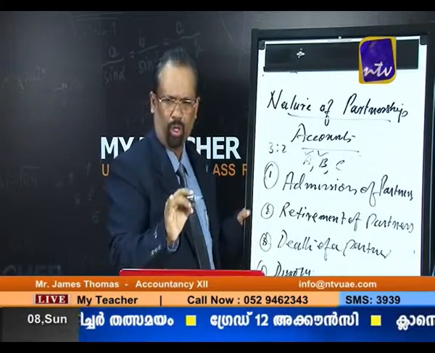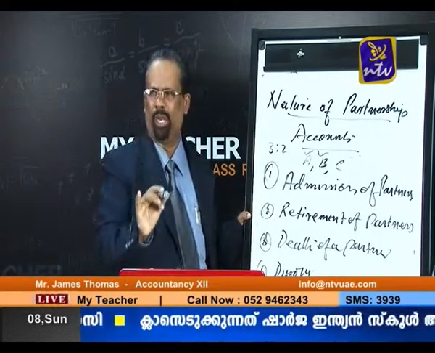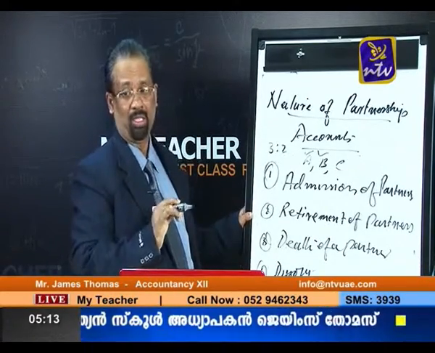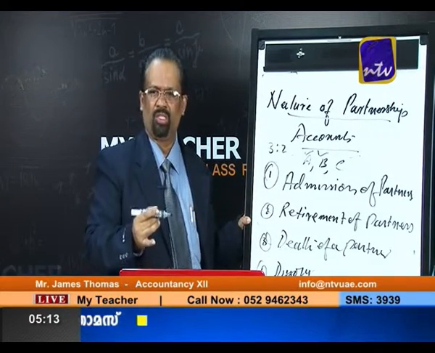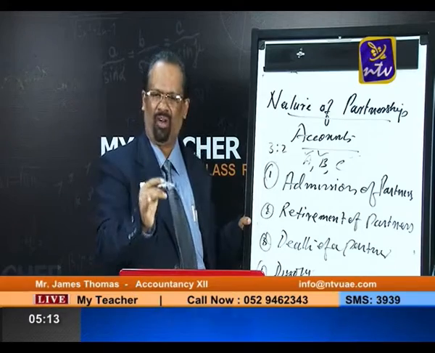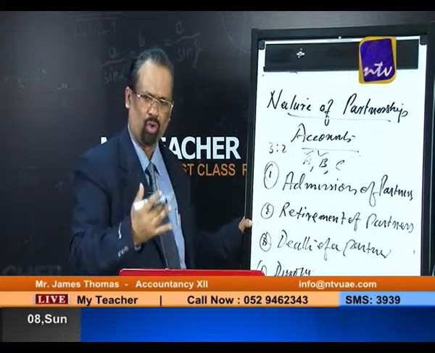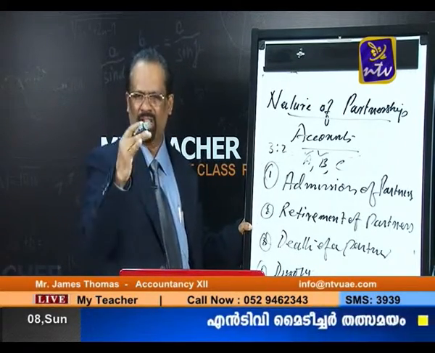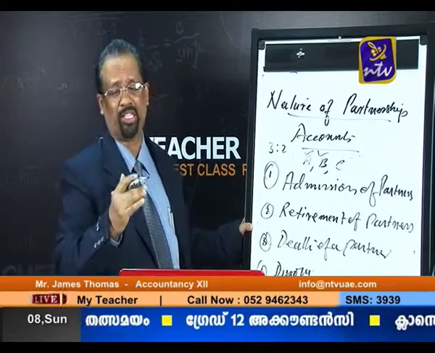And number 2, the treatment of goodwill. Out of that, I already discussed what we mean by goodwill and what the factors affecting goodwill are. Now, another point: how many methods are available to find out goodwill? You know that we want to find out the goodwill, that means how much amount should be brought by the new partner. So we are saying that the new partner should bring a certain amount. How will we calculate this goodwill?